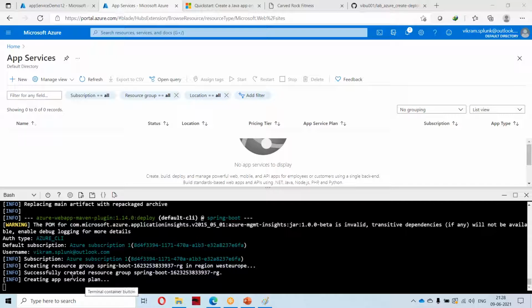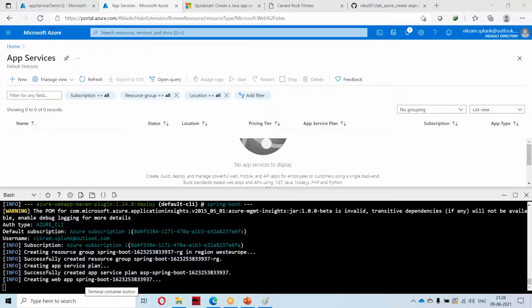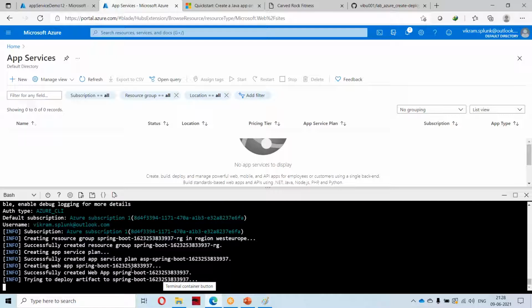Here if you see, in the UI we created a service plan. Now it is creating the app service plan. It has created the app service plan, and it is creating a web app. For a web app we will have one name. Here it has created it with Spring Boot with some number. It is doing all the operations which we did from the UI. Before that it compiled all the code and built it. Let's wait for 2-3 minutes. It is almost done.